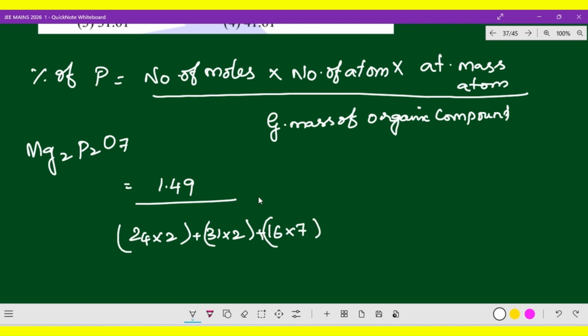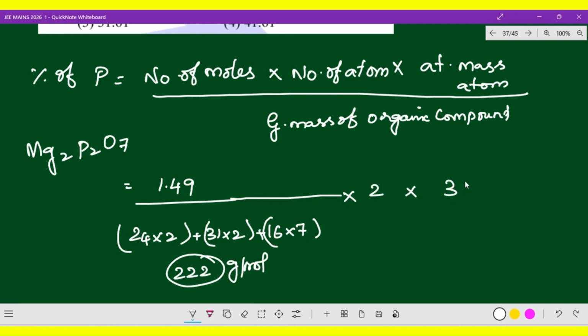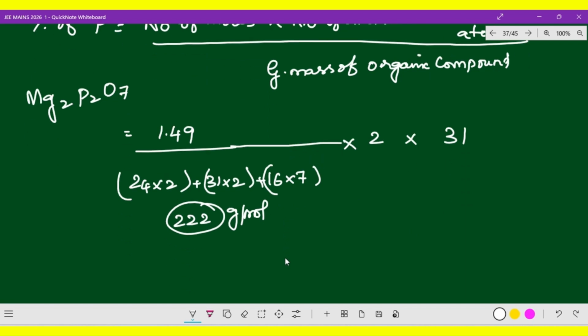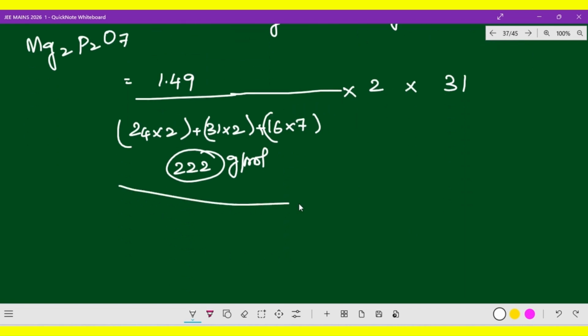Altogether you will get around 222 gram per mole. Into the number of atoms, which is 2, into the atomic mass of phosphorus, 31, divided by the mass of the organic compound, which is 1 gram.